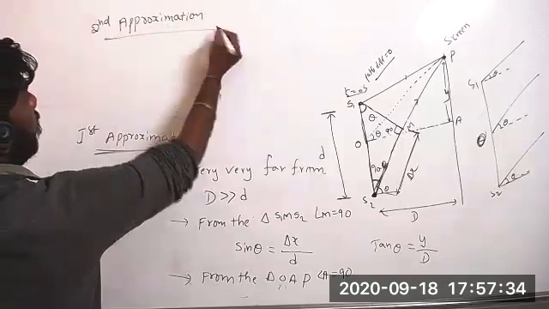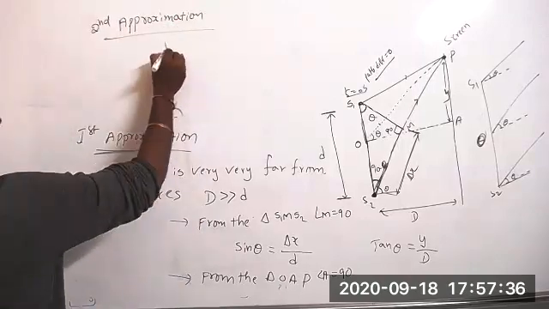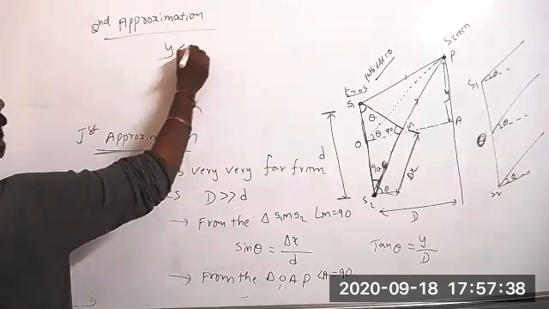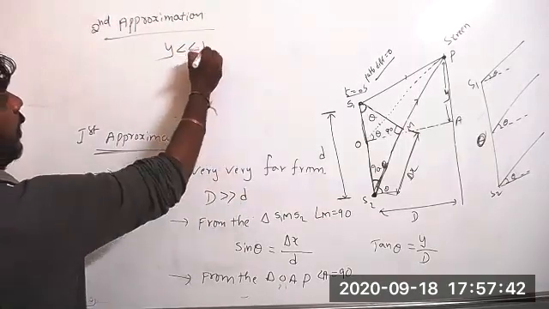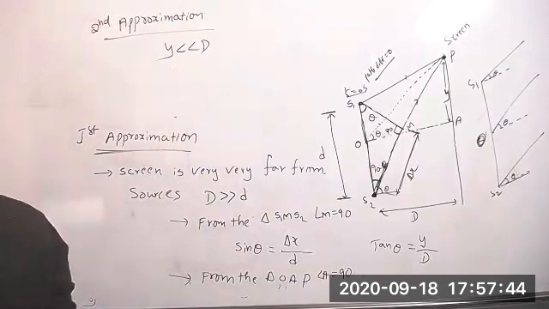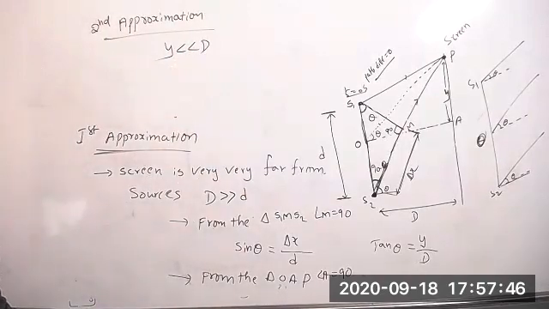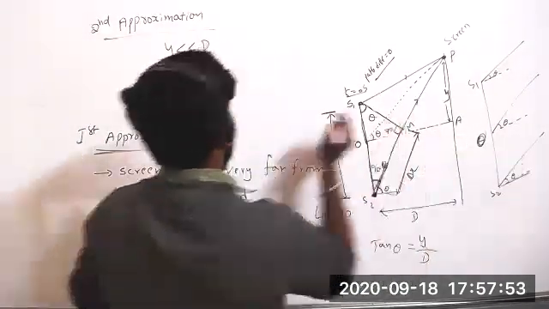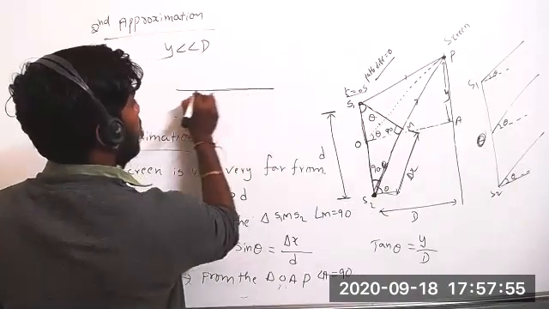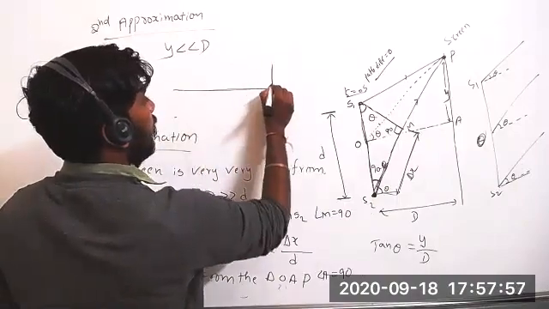Second approximation is Y is very, very smaller than D. This distance, when you compare with this distance, is very, very small.